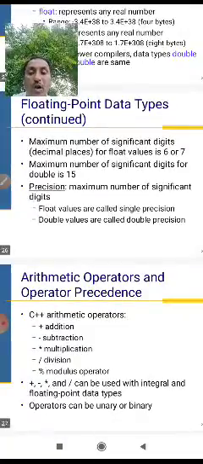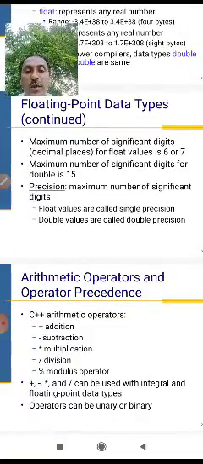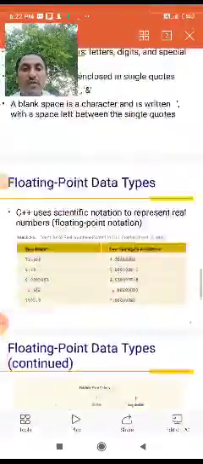This is the arithmetic operator. We have to take the arithmetic operator.